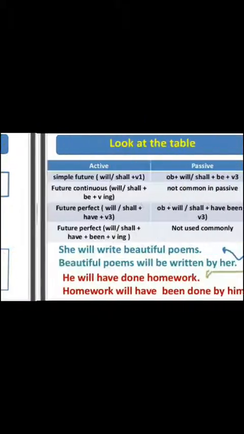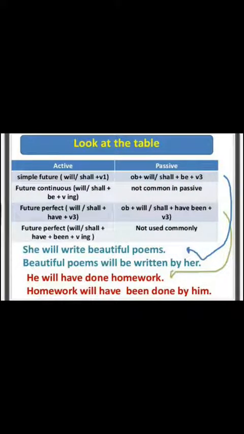So come to the future tense. Simple future tense. The identification of the simple future tense is will or shall plus first form, and in passive voice the sentence structure will be object plus will or shall.